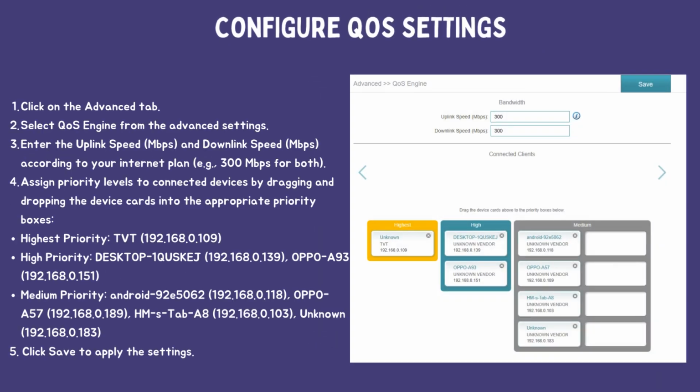Now, configure the QoS settings. Click on the Advanced tab, select QoS Engine from the Advanced settings, and enter the uplink and downlink speeds according to your internet plan. Assign priority levels to connected devices by dragging and dropping the device cards into the appropriate priority boxes. For example, set the highest priority to TVT 192.168.0.109, high priority to desktop 1 QoS 192.168.0.139, and Oppo 93 192.168.0.151, and medium priority to the remaining devices.